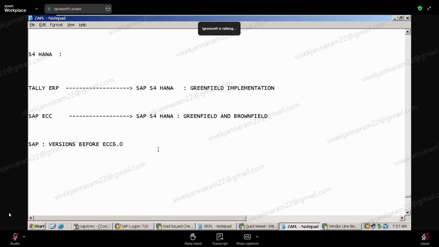Okay, you have to do greenfield only. Brownfield is not possible. Here also we have to do greenfield only. Or what you can do is two projects. Suppose they are in version 4.7. From 4.7, they have to bring it to 6.0, and then from 6.0 onwards, you can do brownfield. You understand? You cannot directly do brownfield.